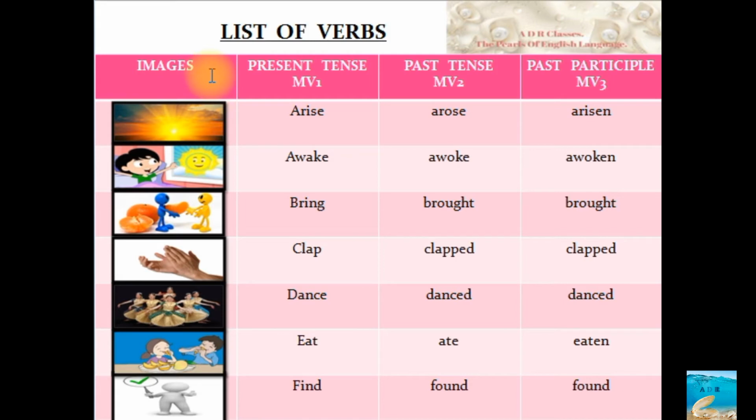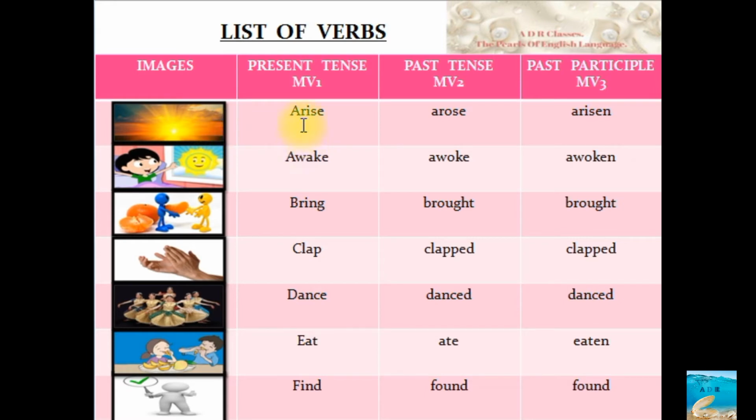Okay, images is the first column. Here I have taken MV1. This is called present tense form. MV2, this is past tense form. MV3 is the past participle form. M stands for main, V stands for verb. However, here the first column I have taken for images. Okay, so later on without images also you can learn. There is no issue, but still, for your convenience, for making things easier, I have taken certain examples from the image segment. Okay, let us start.